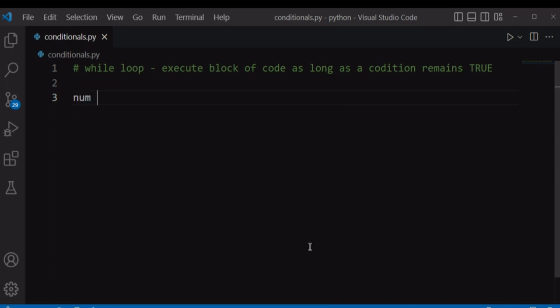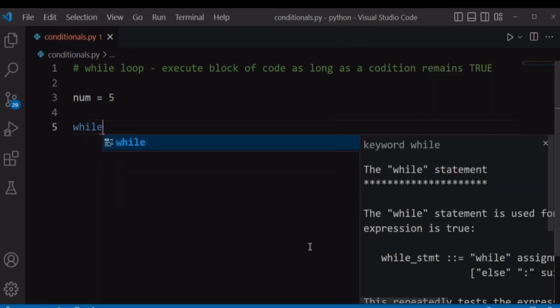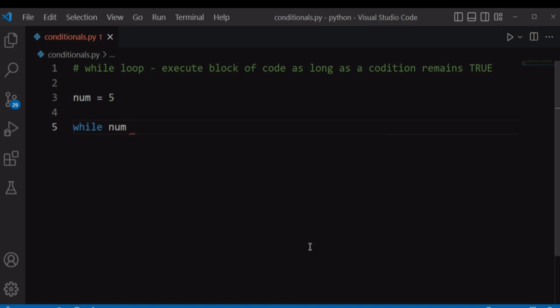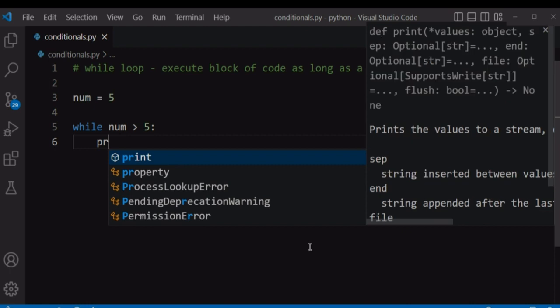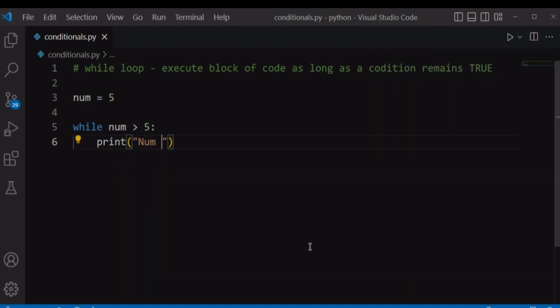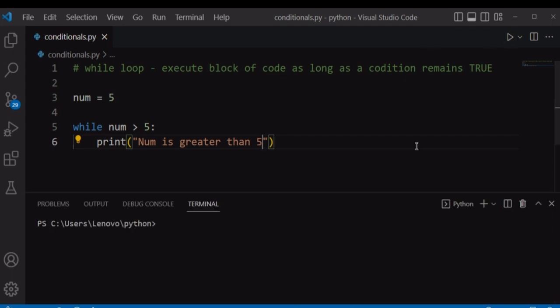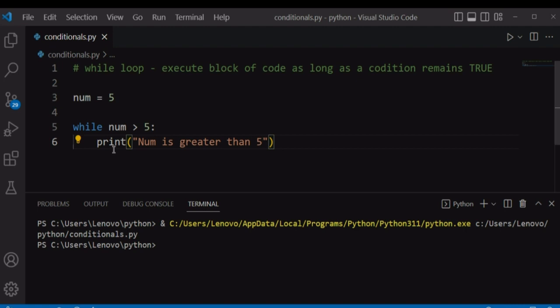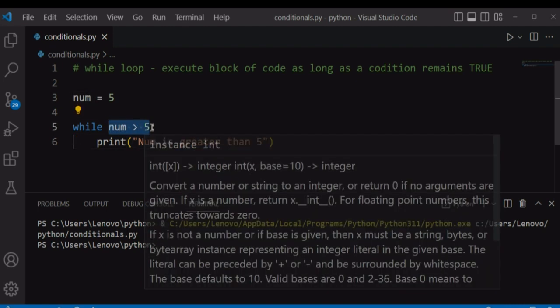Let's say for example we had a num variable and then assign it to 5. We want to execute a block of code while num is greater than 5. While num is greater than 5, we want to print num is greater than 5. So if you run this file, it's not going to print anything because this condition evaluates to false.